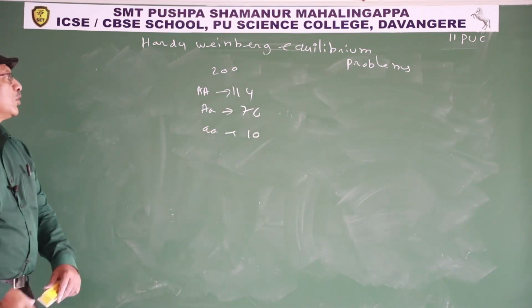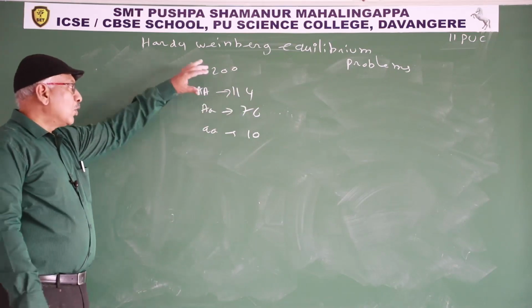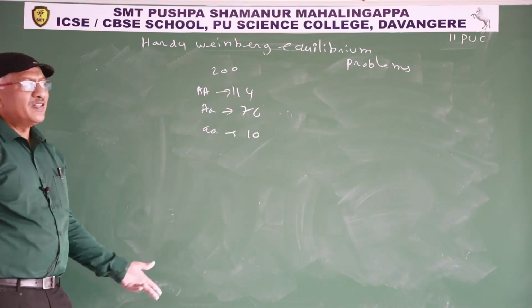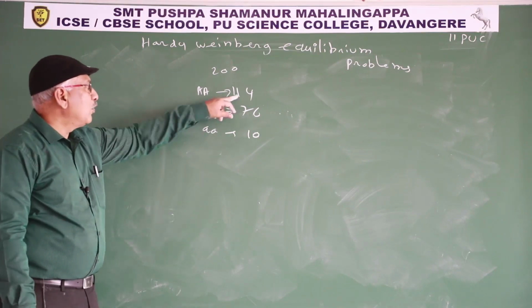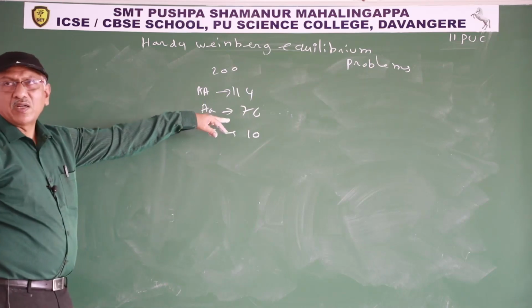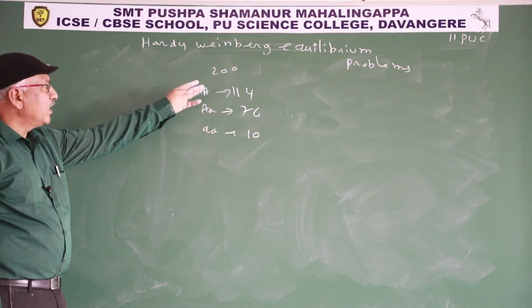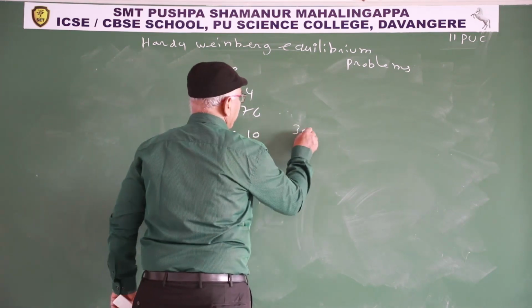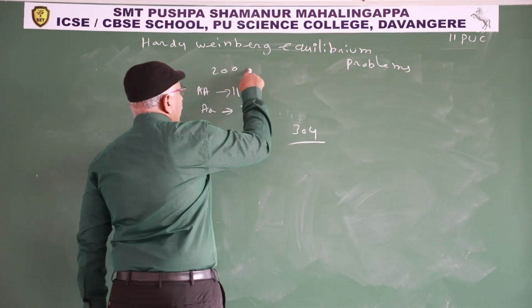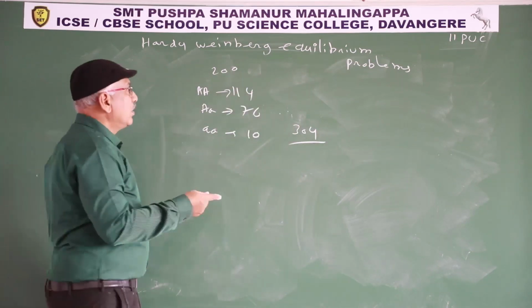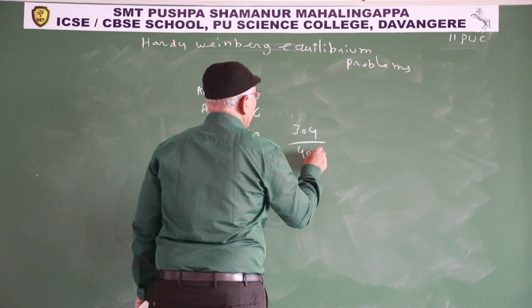Calculate P. So you have to calculate total capital A alleles divided by 2 into total alleles in that population. Here 114 into 2, 228, and each heterozygous individual contains one capital A allele. 228 plus 76, 304. Total individuals 200. For that character, each individual possesses 2 alleles, 2 into 200, 400.